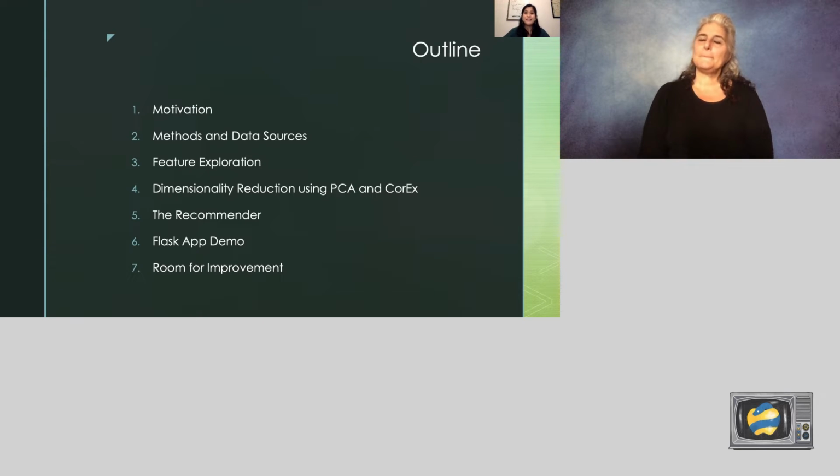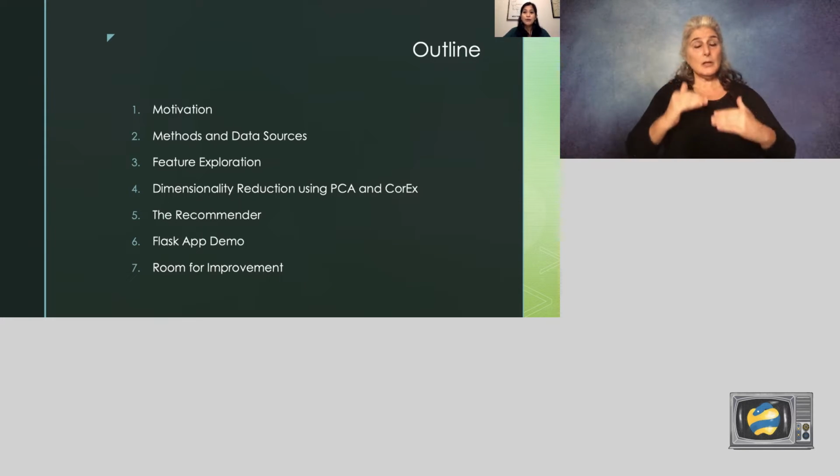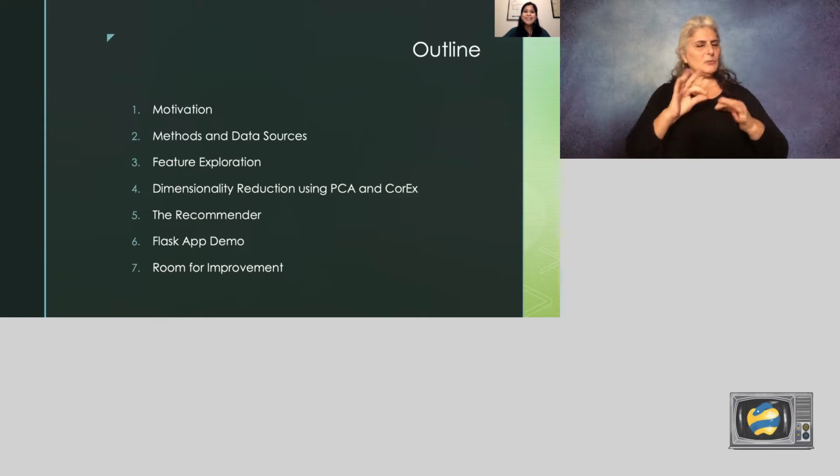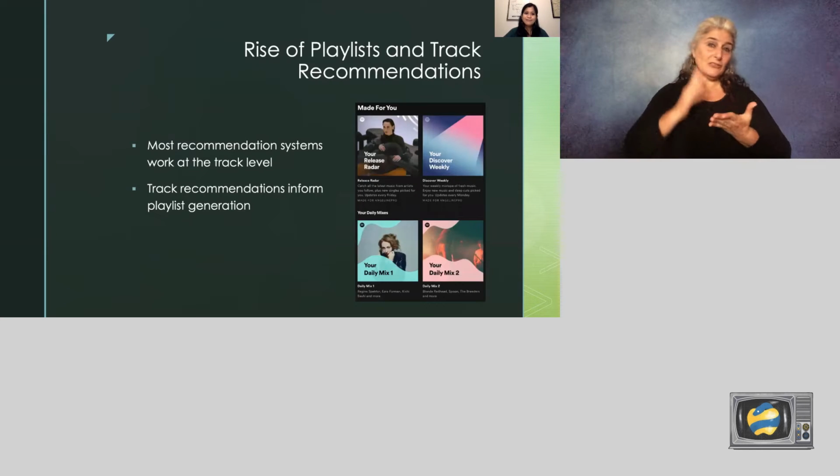To give you an overview of this talk, I'm going to start with my motivation for this project, followed by a discussion of the methods I used and an overview of my data sources. Then, I'll introduce and explore my features and explain how I used principal components analysis for dimensionality reduction and CoreX for genre validation. After that, I'll cover how I built the recommender with examples. I'll cap this off with a demo of the Flask app I built and limitations and directions for future work. All right, let's get started.